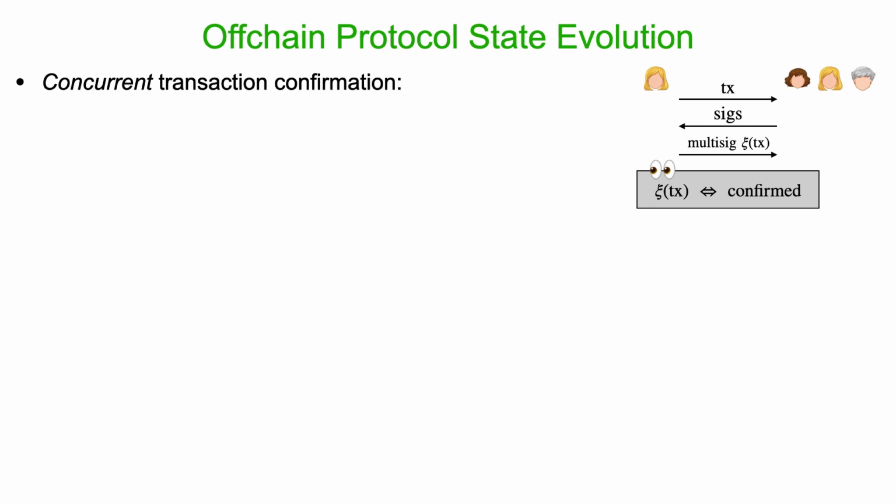And this confirmation process is a three phase subprotocol where I send my transaction to all other participants, collect respective signatures of a multi-signature scheme, and then combine them to a multi-signature, and then I redistribute this multi-signature to everybody. And the rule is that as soon as I've seen a valid multi-signature on a transaction, then I'm sure that it actually happened and that it will be eventually reflected on the main chain.